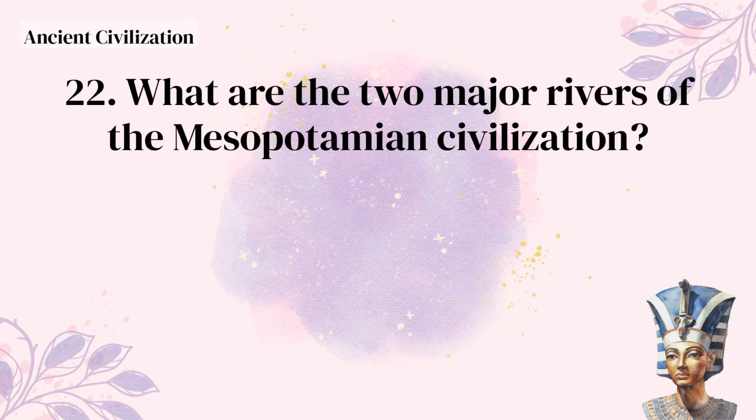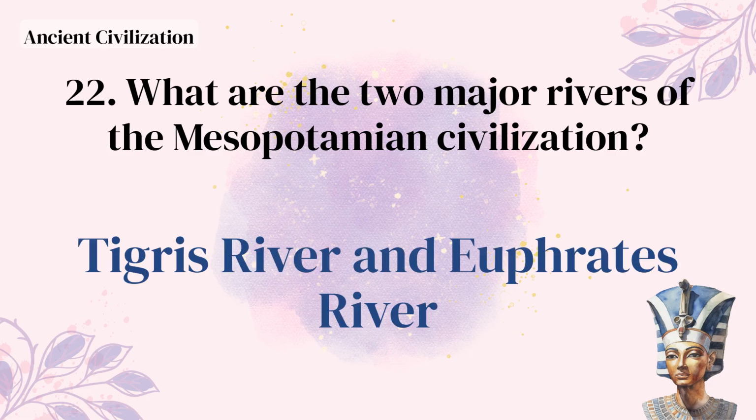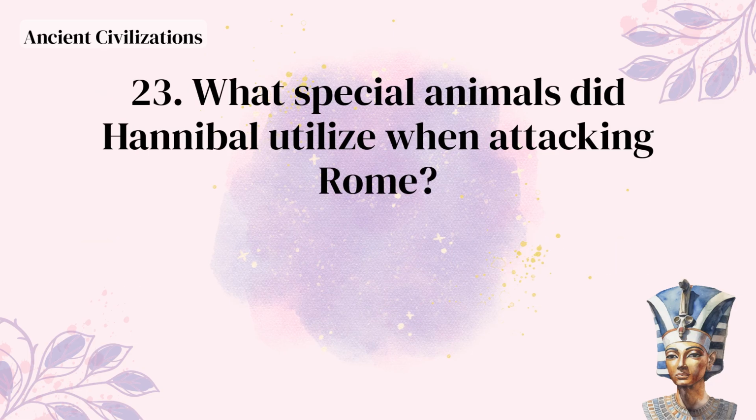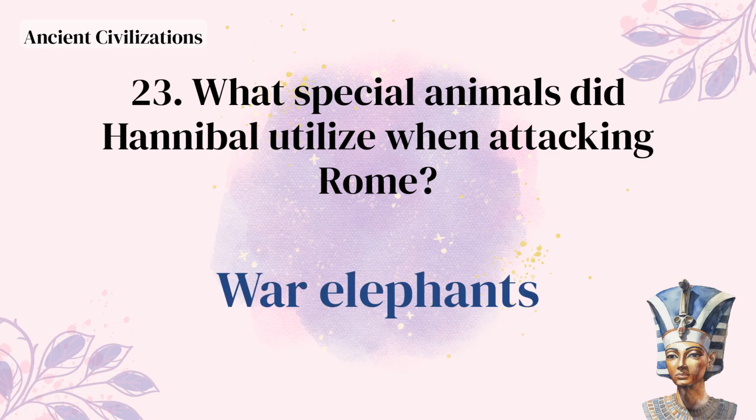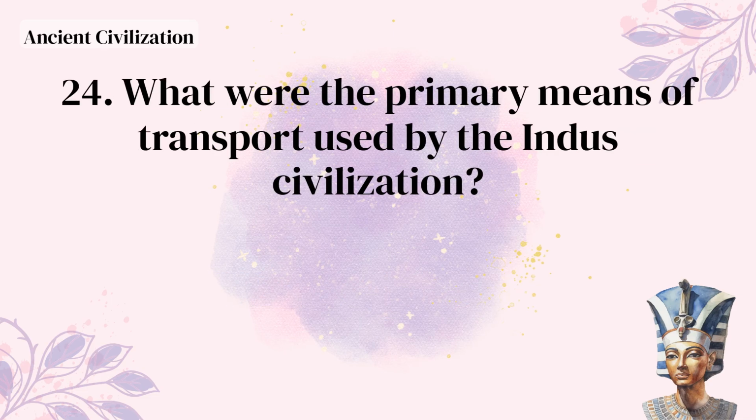Abraham Lincoln. What are the two major rivers of the Mesopotamian civilization? Tigris River and Euphrates River. What special animals did Hannibal utilize when attacking Rome? War elephants. What were the primary means of transport used by the Indus civilization?